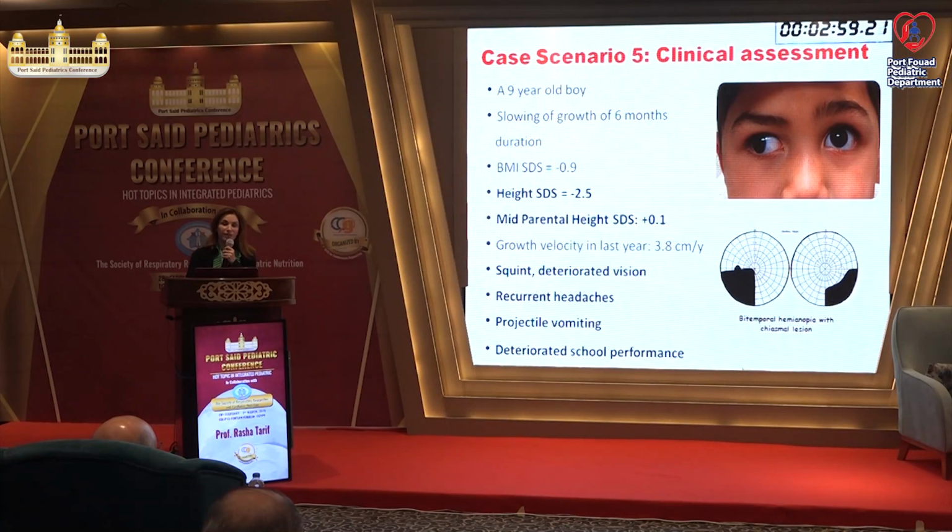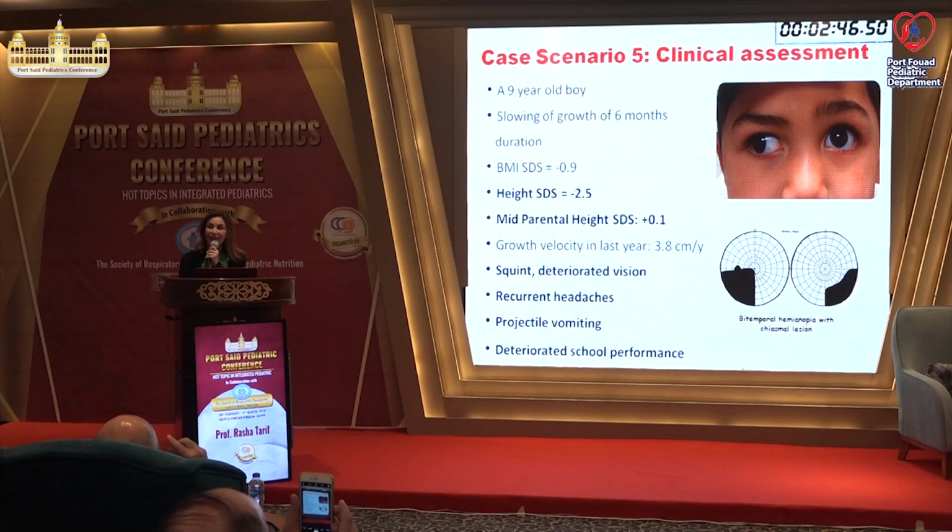The last here is a 9-year-old boy. He had slowing of growth of 6 months duration. His height is -2.5 SD. His mid-parental height is +0.1. His growth velocity is 3.8 centimeters a year. He developed squint, deteriorated vision, recurrent headache, projectile vomiting, and a clear deterioration in his school performance.